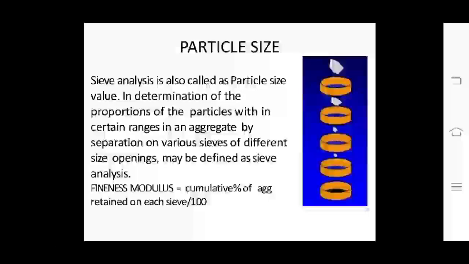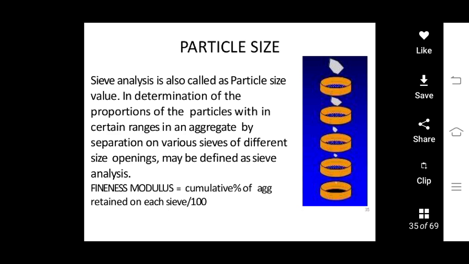The first test is particle size distribution. The particle size distribution is very useful since we are deciding which size particle should be used for which type of work. For that particle size distribution study, we have to go for sieve analysis. Sieve analysis, also called particle size determination, is the determination of the proportion of particles within certain ranges in an aggregate by separation through various sieves of different opening sizes.